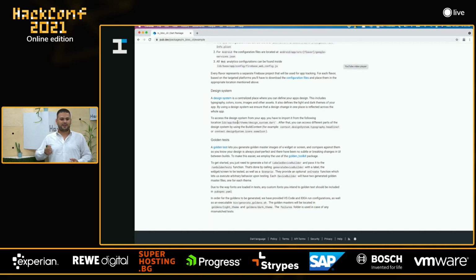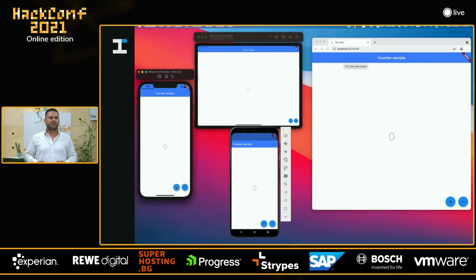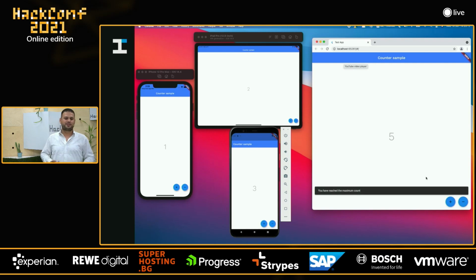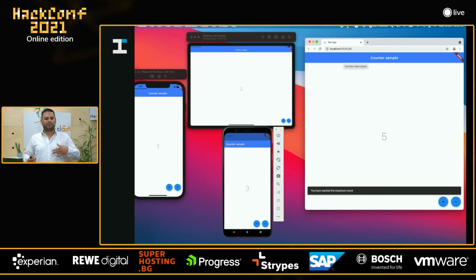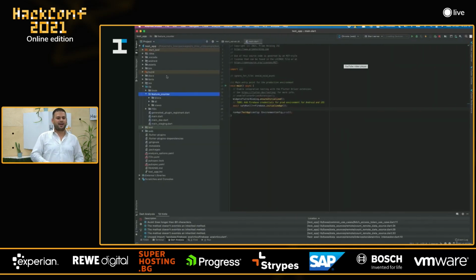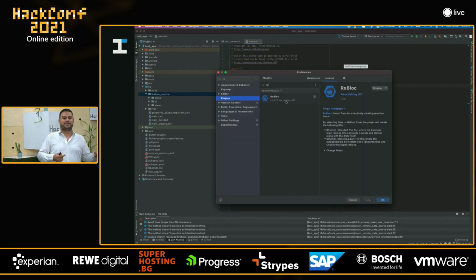So just run the application, and you can see that we have a counter app, which is a little bit more enhanced. Why? Because here we handle async states, such as loading state, error state, success state, etc. But let's now build our application, right? Let's go back to Android Studio and make sure that you have installed the plugin for Android Studio.